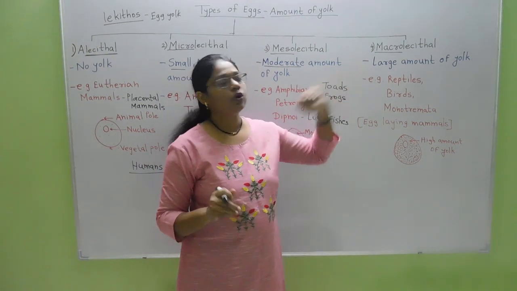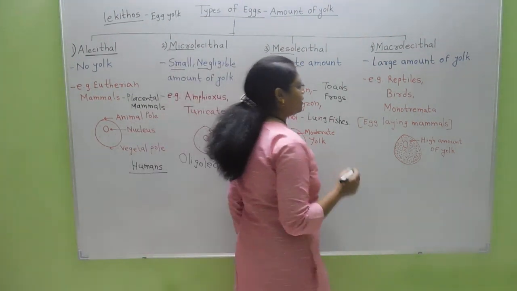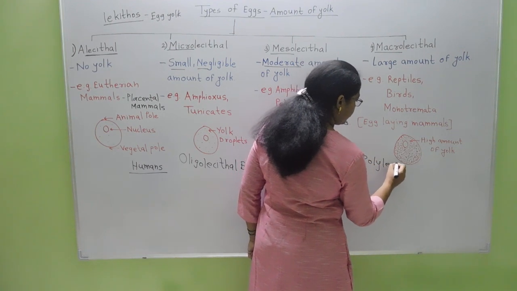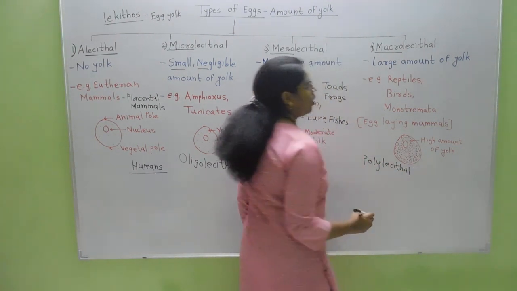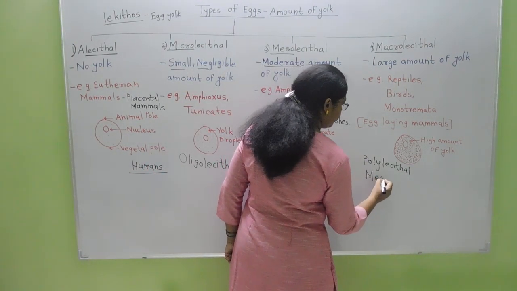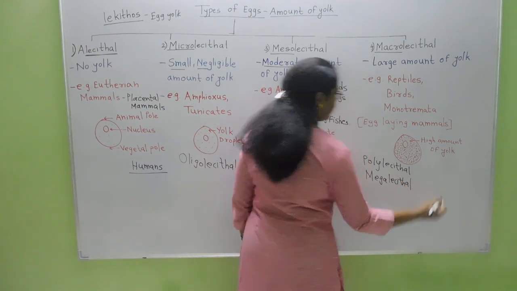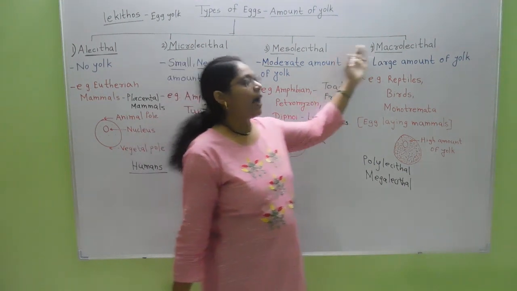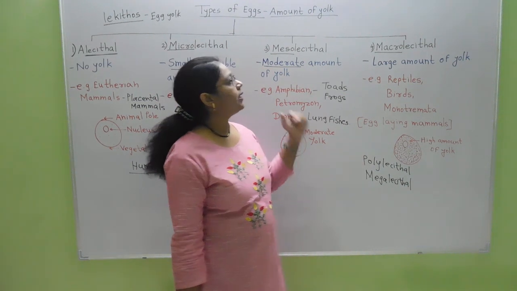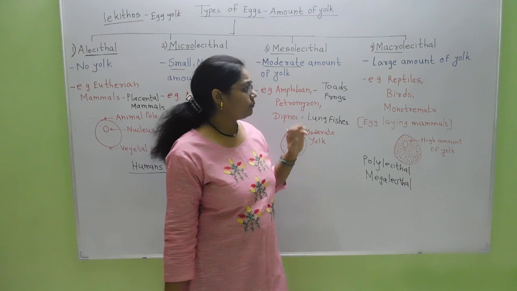As they contain a large amount of yolk, such eggs are also called polylecithal or megalecithal eggs. So as they are macrolecithal, polylecithal or megalecithal, they contain a high or large amount of yolk.